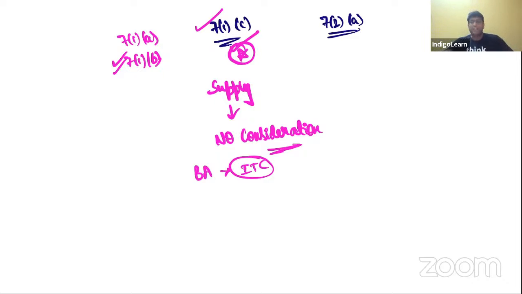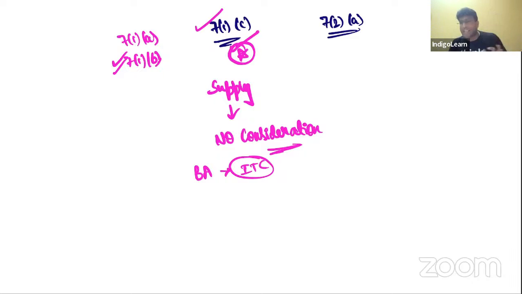Now, one point is very interesting here. The language used here is permanent transfer. That means it's permanently gone. Or disposal. That means it is disposed. What is disposed? A business asset on which you have claimed ITC. Logic is very simple.